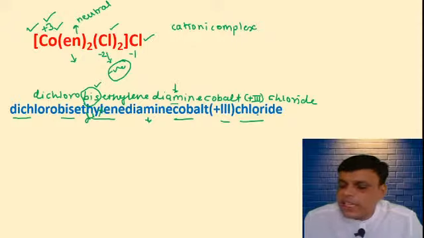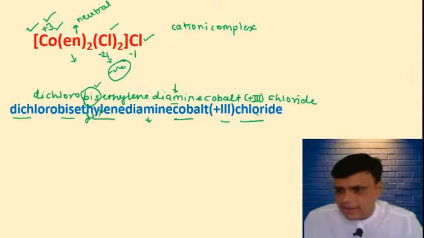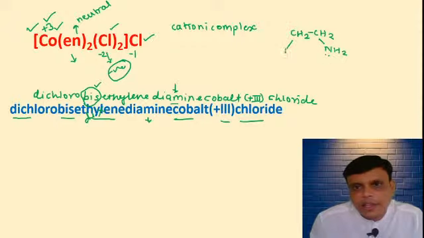No, ethylene diamine does not have a minus charge. Grisha, ethylene diamine is a neutral ligand. Please remember, this is the structure. This is CH2 in it. This is also CH2 in it. Diamine, 2 amines are there. NH2, NH2.